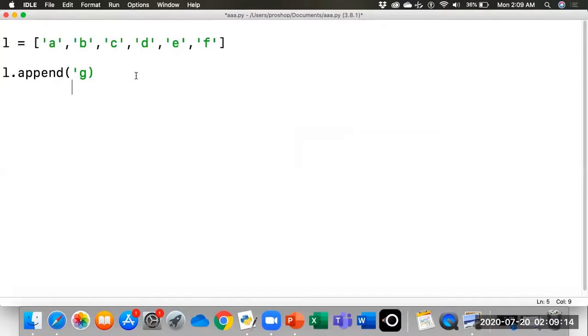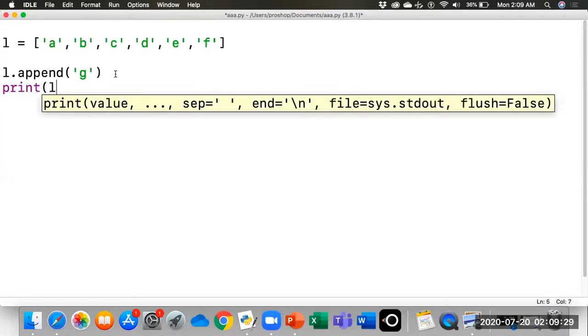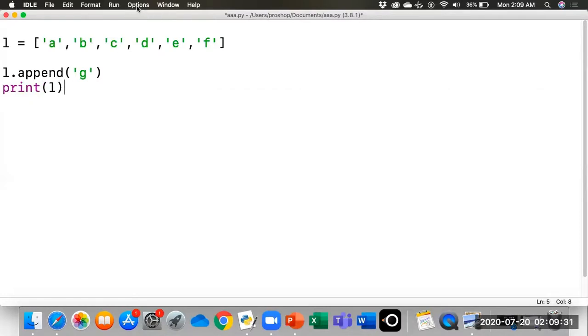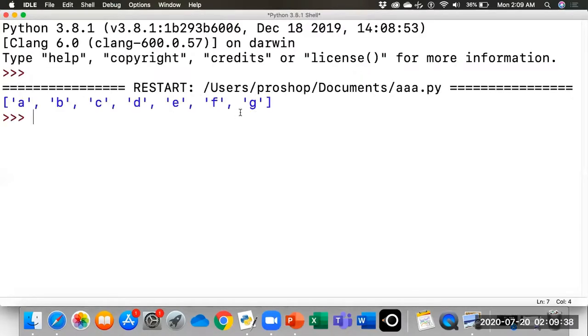When we print this list, it will have the g as well. You can see the g is added.